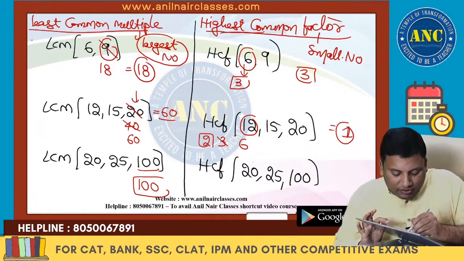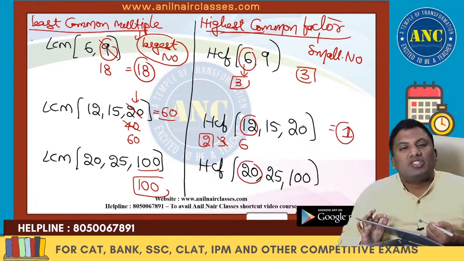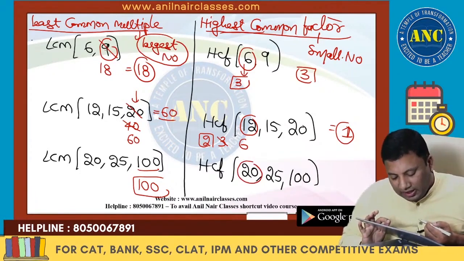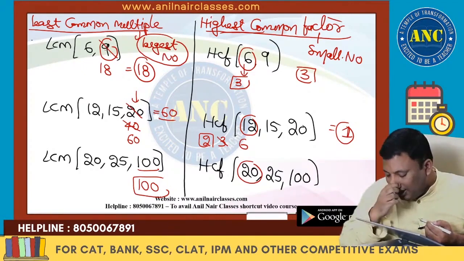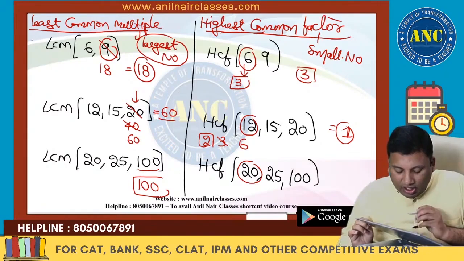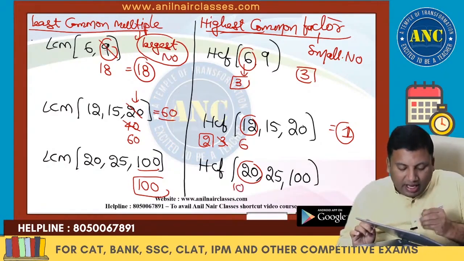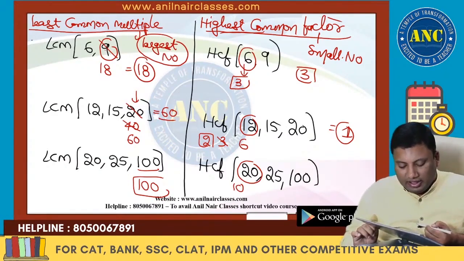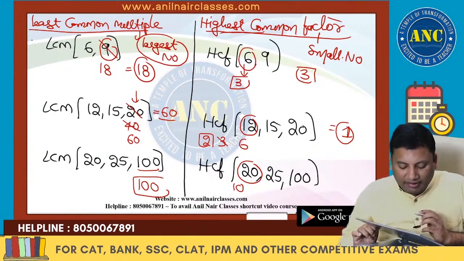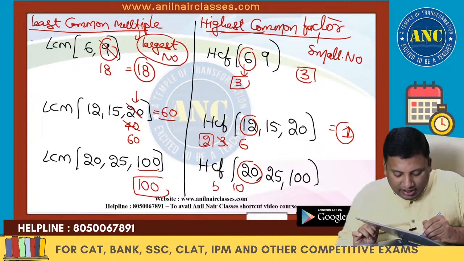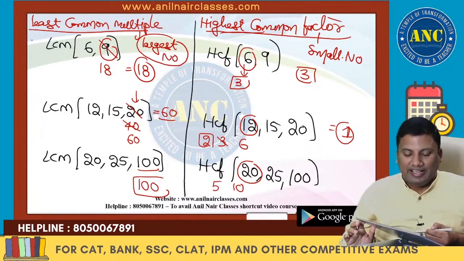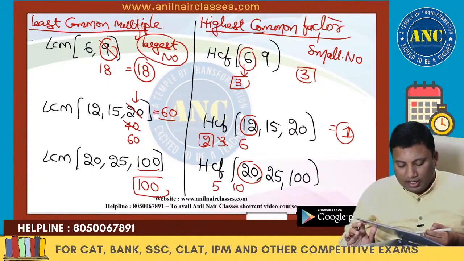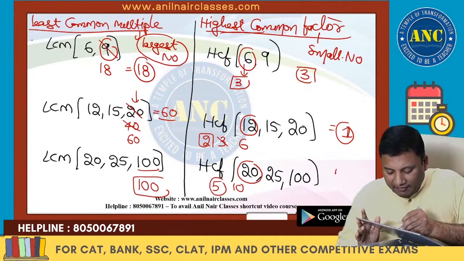20, 25, 100. Smallest number, 20. Is 20 a factor of every other number? 20 is not a factor of 25. Next highest factor, 10. 10 is not a factor of 25. Next, 5. 5 4s are 20, 5 5s are 25, 5 20s are 100. So 5 will divide every other number.